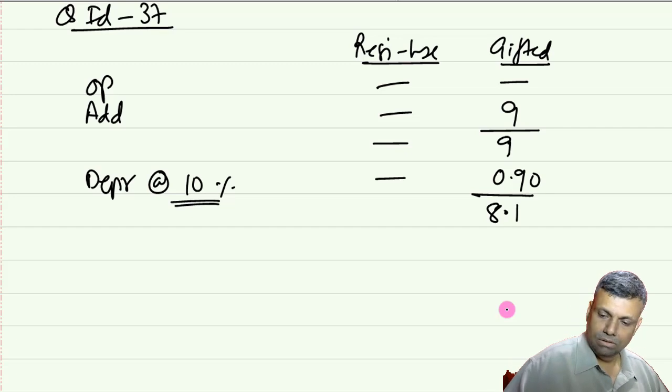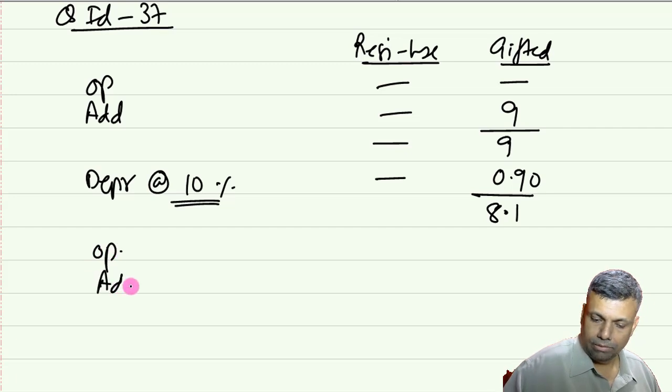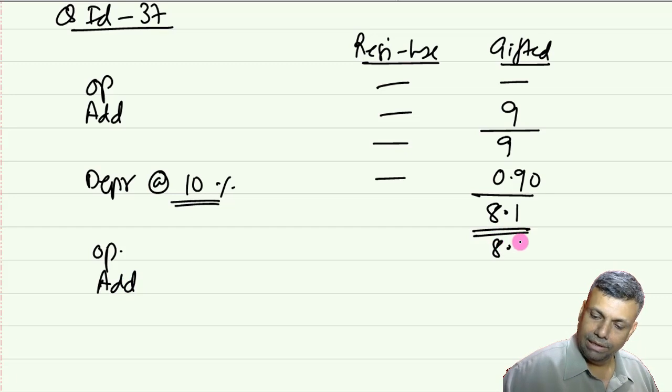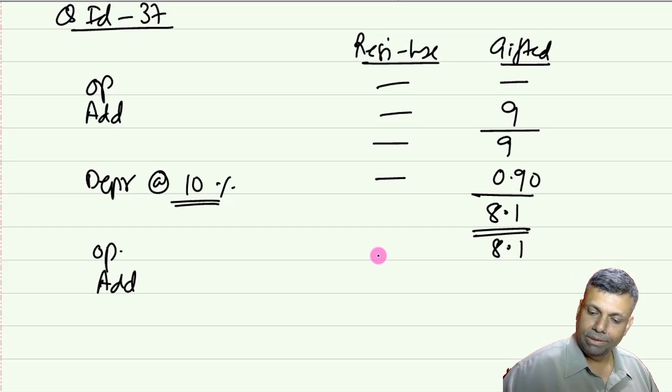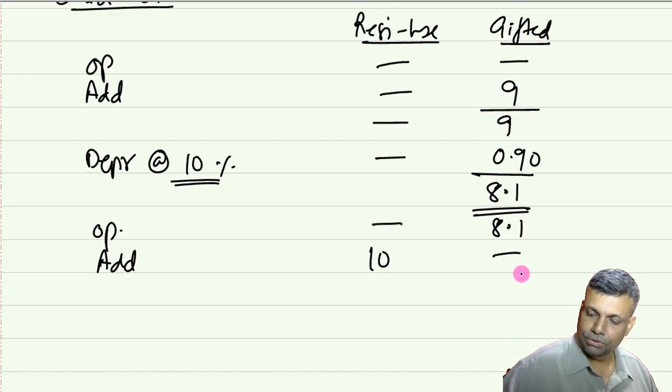Now, year number 2, that means 2 years back, opening and additions. You'll have an opening of 8.1 with respect to the gifted property, and with respect to your own property, you have added 10 lakhs.